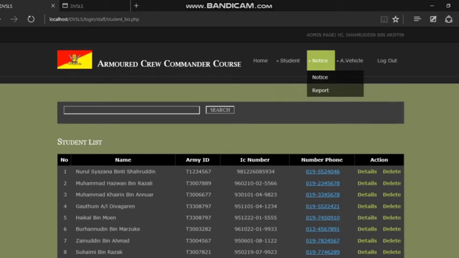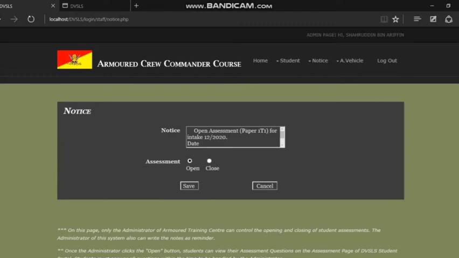So we move to the next, which is the notice. Admin also can choose whether they want to view the notice page or not. The system will display the interface of the notice page. If admin clicks on the button notice at this navigator bar, admin can type any notes or notice of an assessment at the text field provided to remind them about any assessment or activities that students need to do.